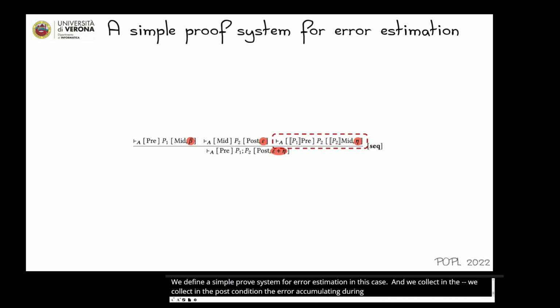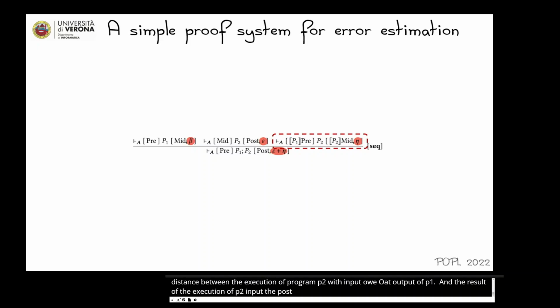So for example, if we consider the sequential rule, this rule is very similar to the standard Hoare logic rule, but it also requires another condition on the program P2: we need to know the distance between the actual execution of program P2 with input the output of P1 on the precondition, and the result of the execution of P2 with input the postcondition of the first triple.